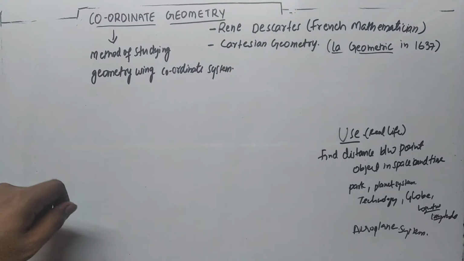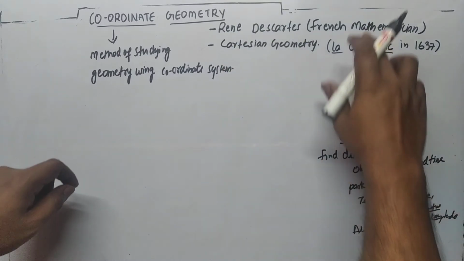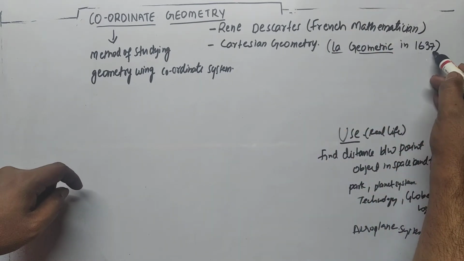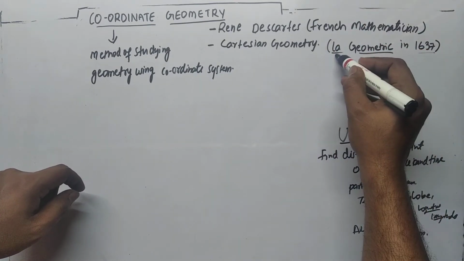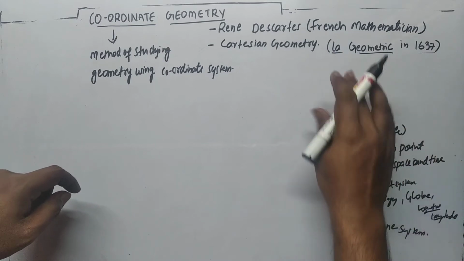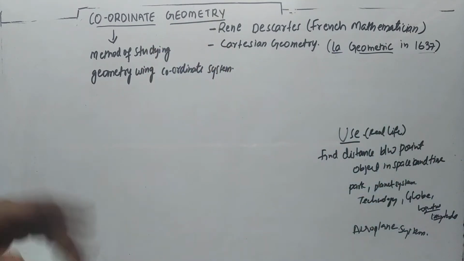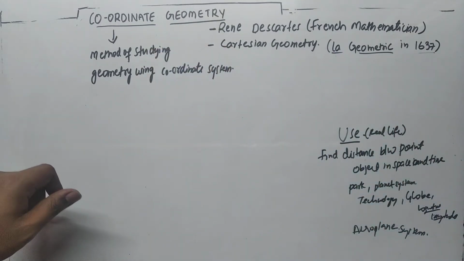Okay, Descartes is the name of the French mathematician. In 1637, in his book, La Geometrie, he discovered this. He introduced this coordinate geometry system.